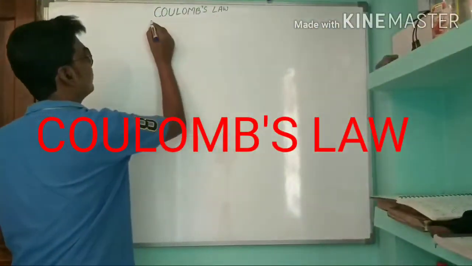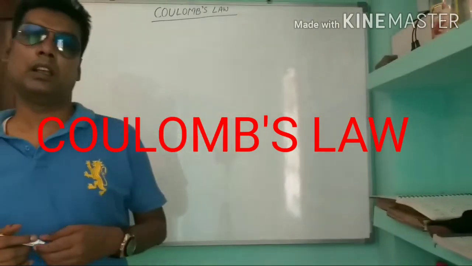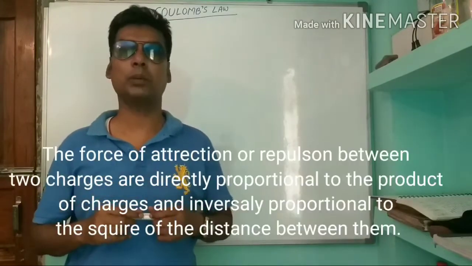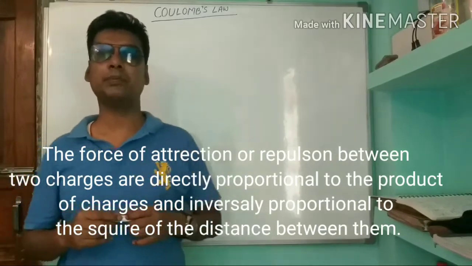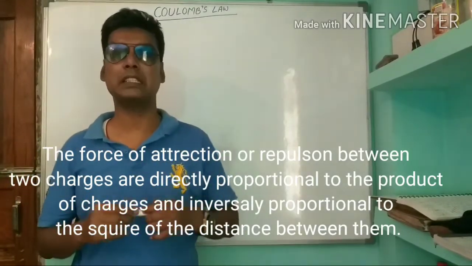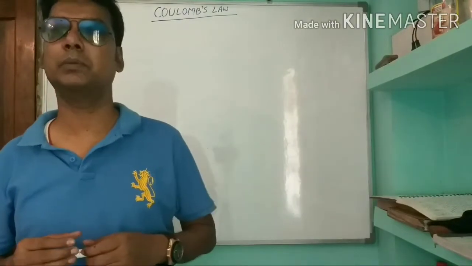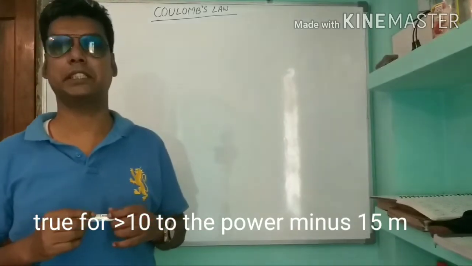Coulomb's law. Coulomb's law says that the force of attraction or repulsion between two charges is directly proportional to the product of the charges and inversely proportional to the square of the distance between them. Coulomb's law is true down to 10 to the power minus 15 meter.